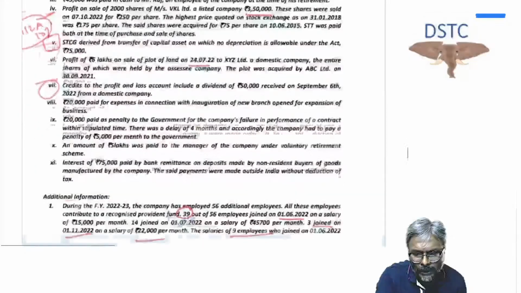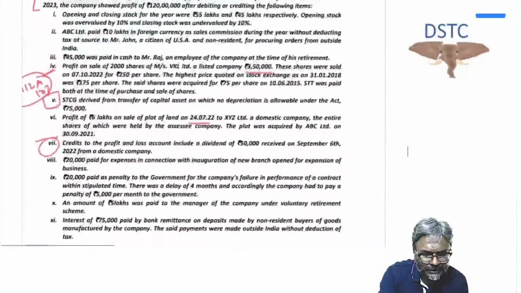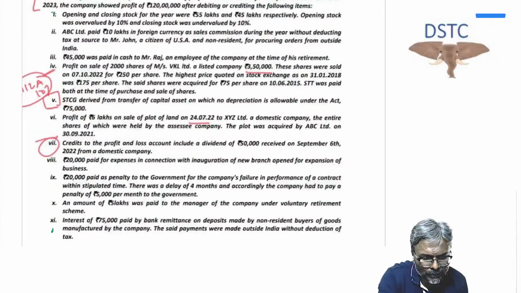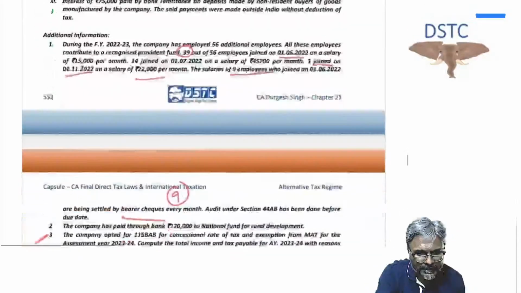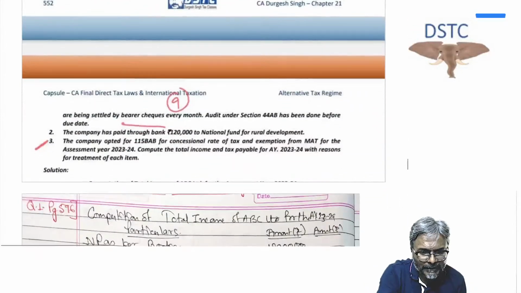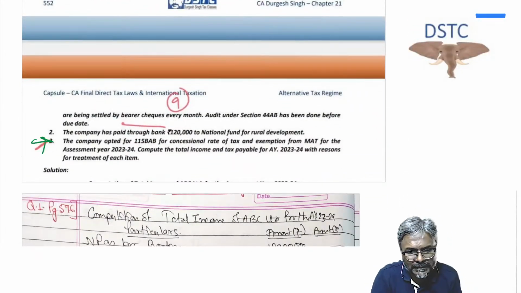What is that? I told you how to refer the answer. So you just see the structure. Okay, all these are add and less. 1 to 11 points are already debited and credited to the profit and loss account. Then there is an additional information, and finally the final question is the last line.